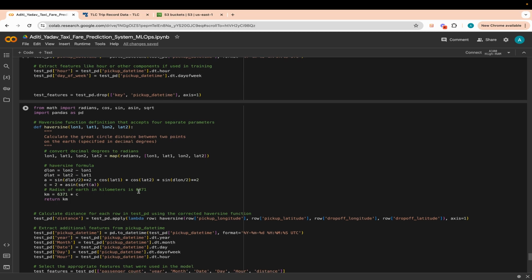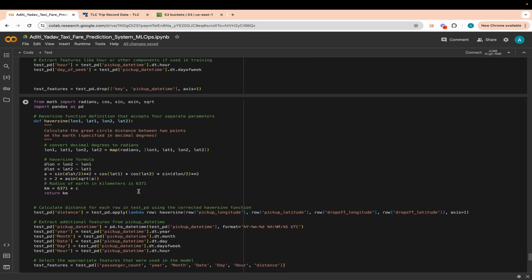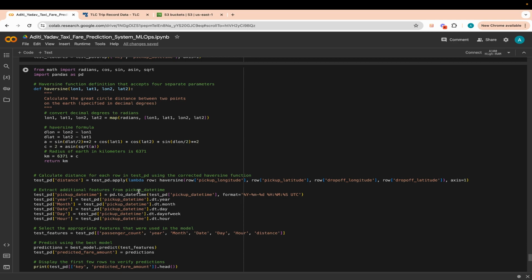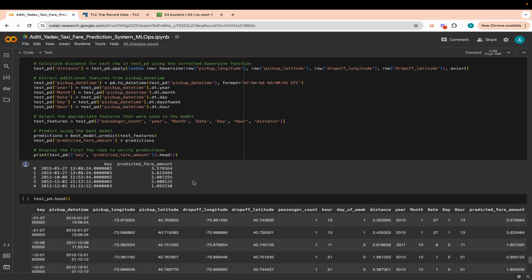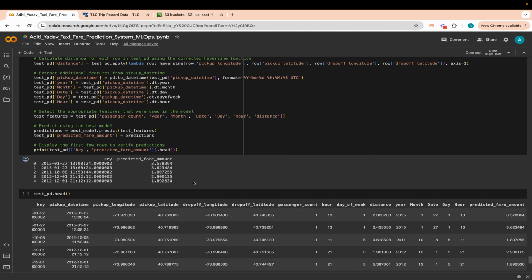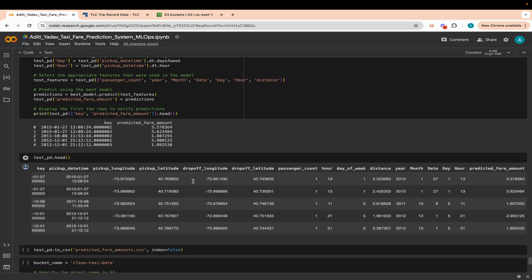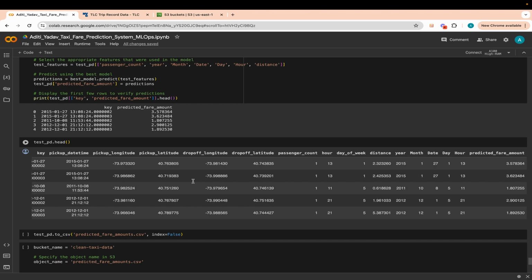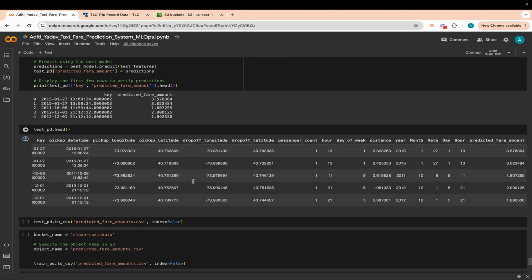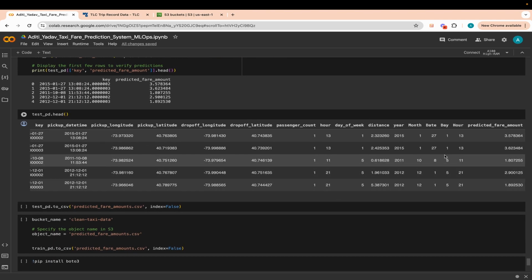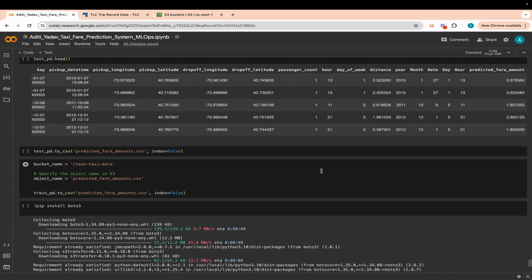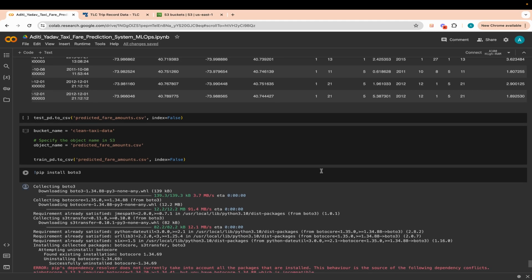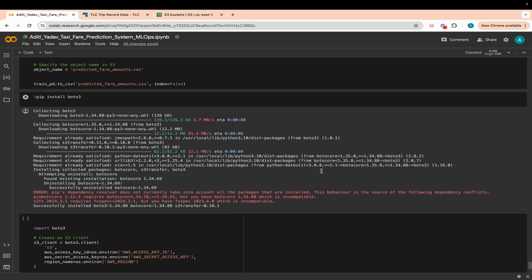Finally, we use the RandomizedSearchCV model to predict the fare, as you can see here. Once we do that, we attach the predicted fare amount to the test data column, and once we have the predicted fare amount appended to the test data here, we save it as CSV and send it back to the clean data S3 bucket, which I showed you earlier.